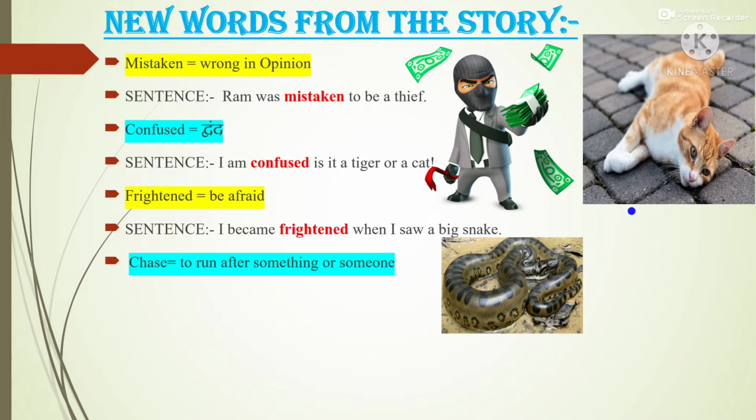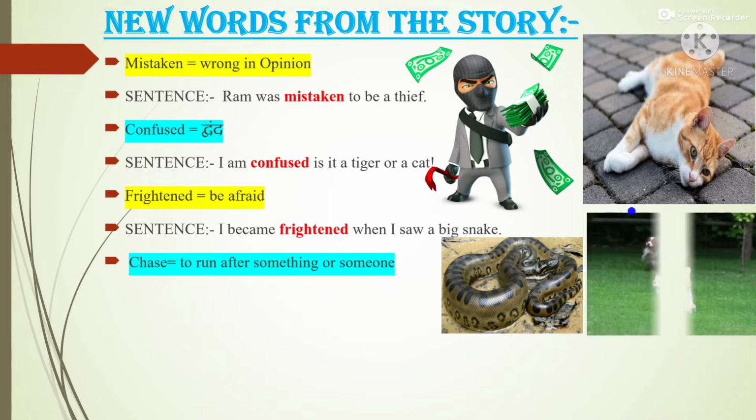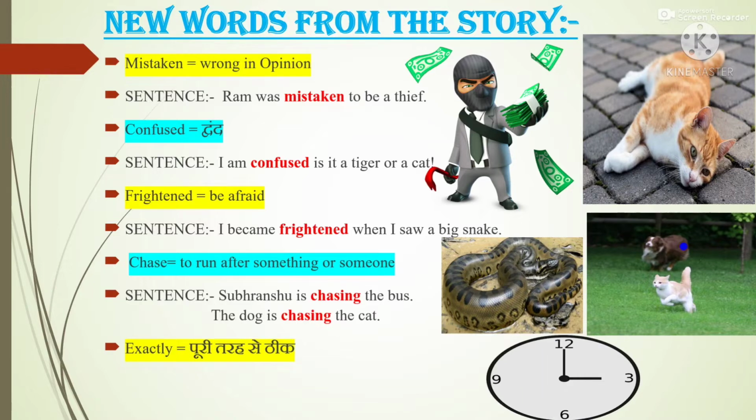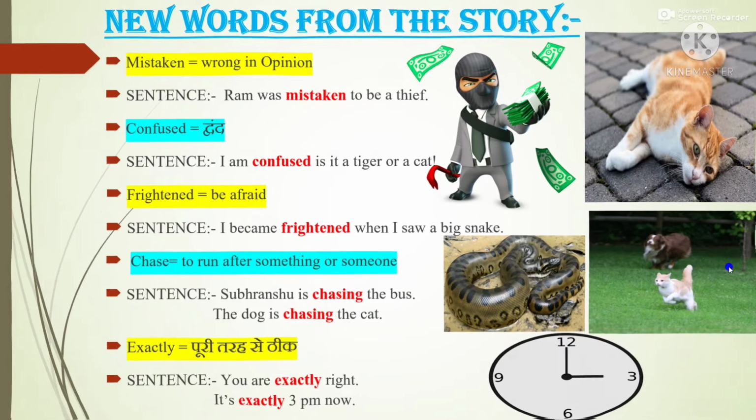Next, chase. Chase means to run after something or someone. Sentence: Subhranshu is chasing the bus. Another sentence: the dog is chasing the cat. Here you can see in the picture, the dog is chasing the cat. Next, exactly. Exactly means पूरी तरह से ठीक. Sentence: you are exactly right. Another sentence: it is exactly 3 p.m. now. You can see in the clock, it is exactly 3 p.m. or 3 o'clock.